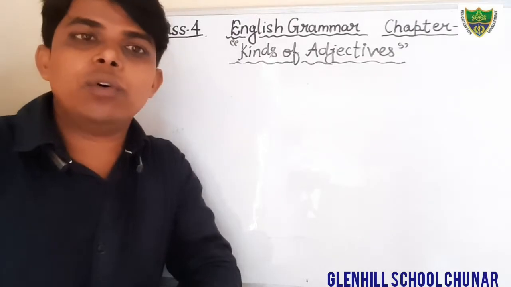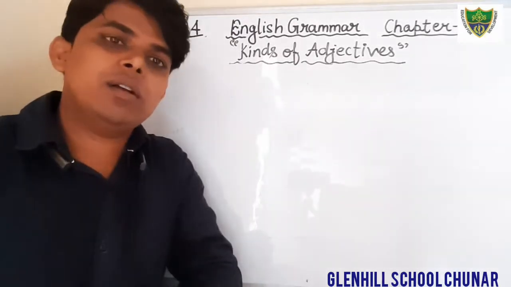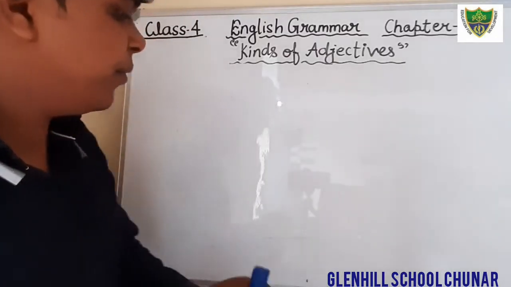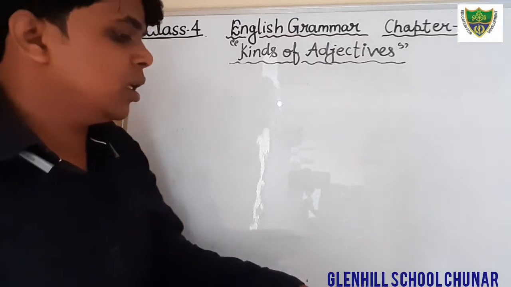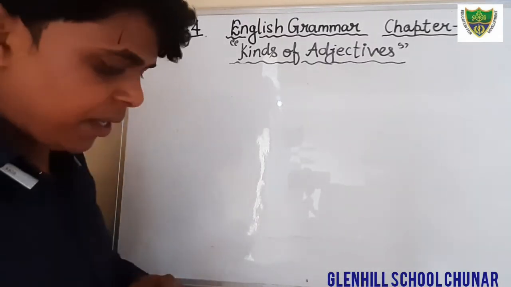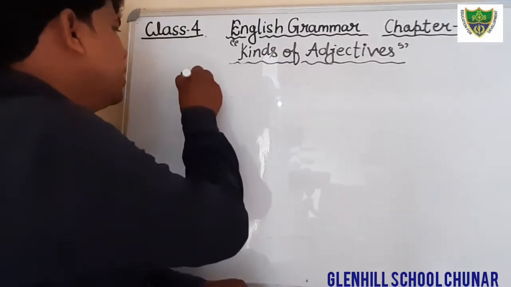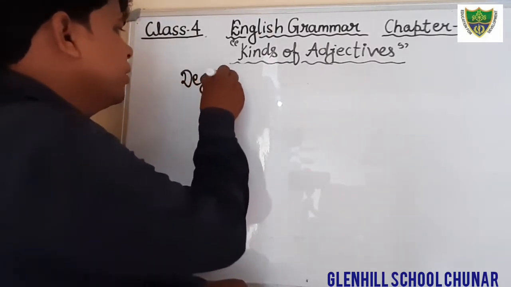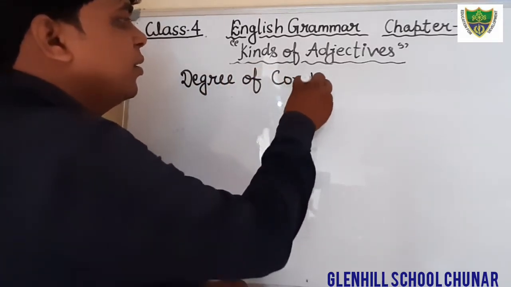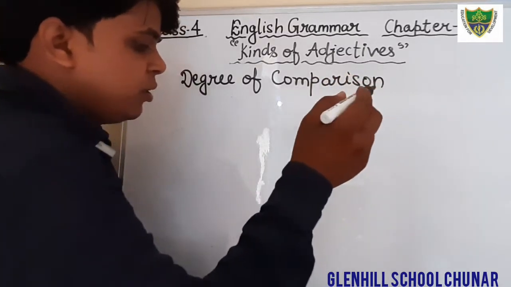It may be two, maybe a number of people or a number of things. So first of all, we should know what degree of comparison is. So put the heading: degree of comparison.